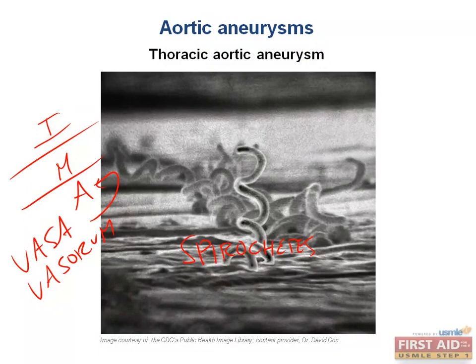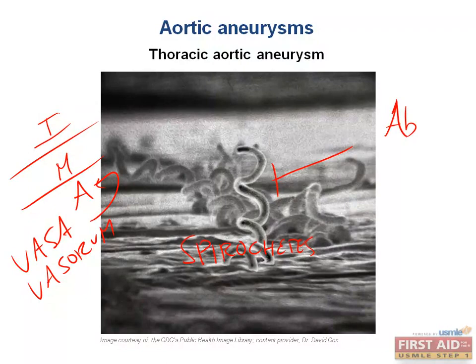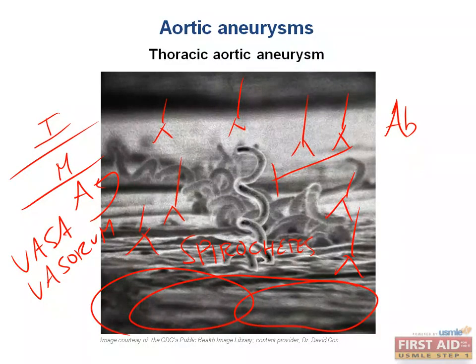These spirochetes are actively residing within the vessel wall. Our immune system sees that there are spirochetes in the vasa vasorum and doesn't like that one bit. What is the immune system going to do? It's going to generate antibodies against these guys. The antibodies will deposit all in these vasa vasorum and hope to clear the spirochete out. The problem is that there's collateral damage, and the collateral damage is the actual vessel wall itself. So we deposit antibodies all in the vasa vasorum. These are antibody complexes, and they're bound to the antigen, which is obviously the spirochete antigen. And there will be activation of the immune system within the vasa vasorum.